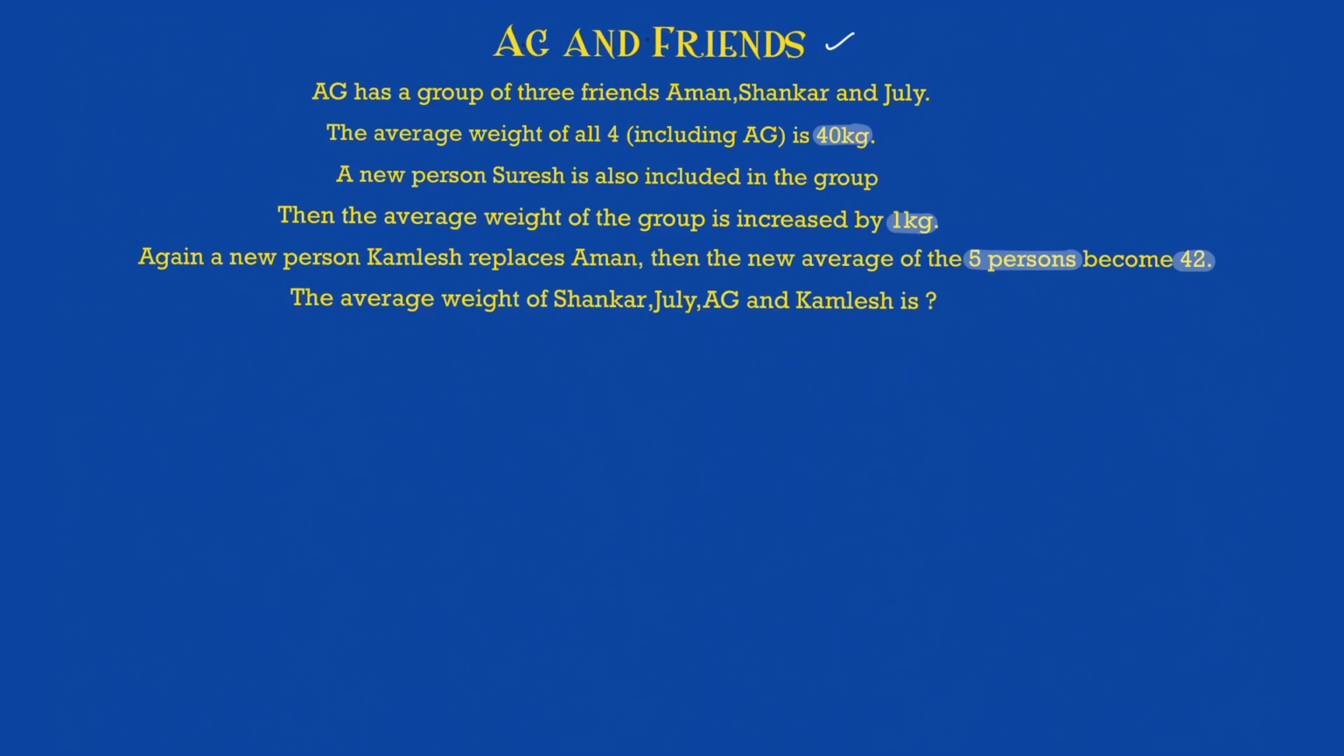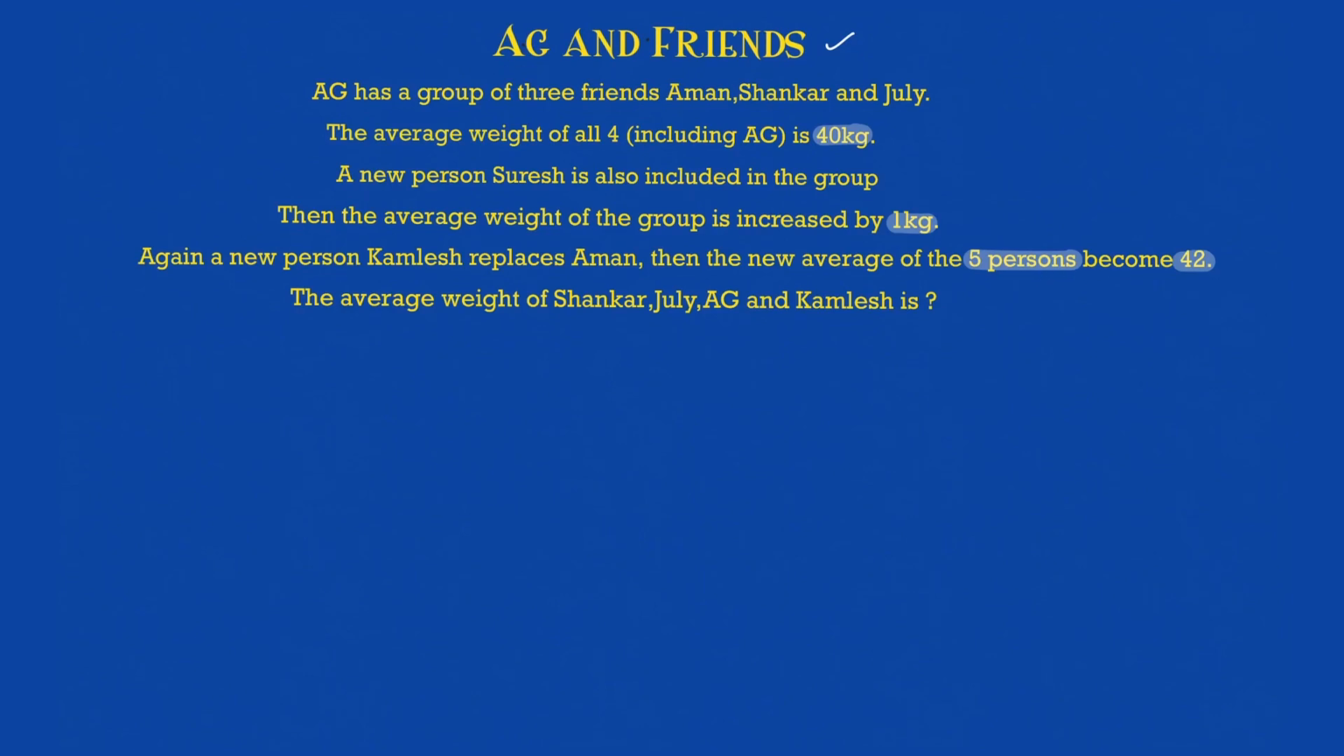45 will be the weight of Suresh. Okay, so it's quite simple, and even when I don't read the entire problem, I know what is going on right there. Okay, then what? Again, a new person, Kamlesh, replaces Aman. Then the average of the 5 becomes 42. Now what is happening? Kamlesh is coming and he is replacing Aman. So Aman is going and Kamlesh is coming.